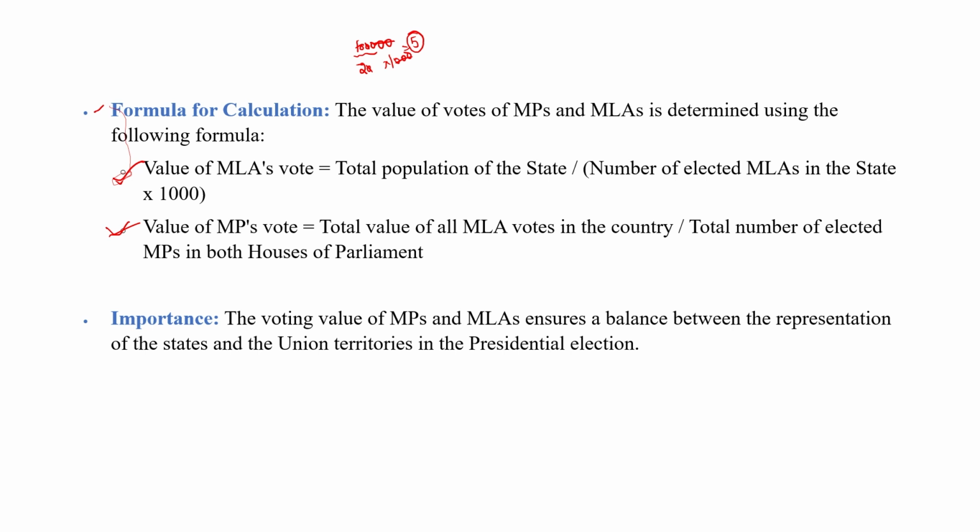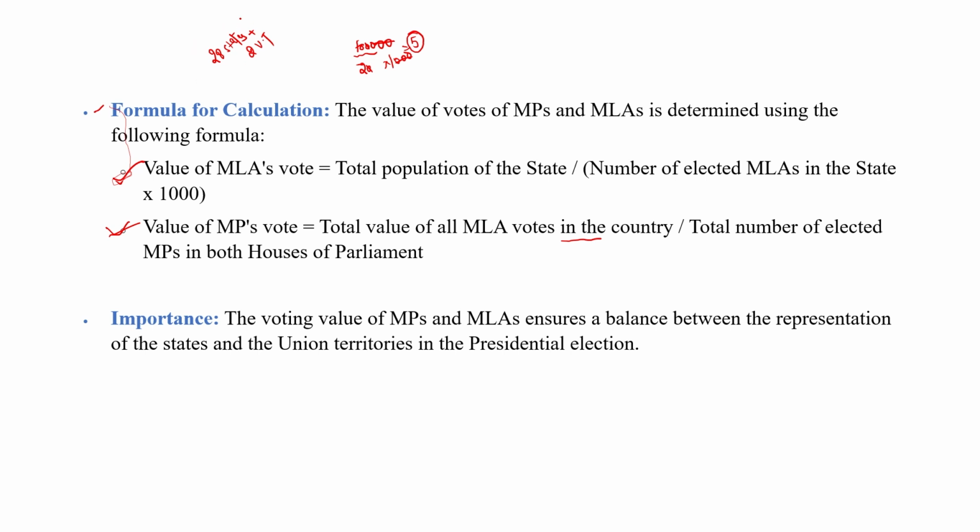The formula is the total value of all MLAs' votes in the country divided by the total number of elected MPs in both the houses. Let's suppose there are 28 states that participate in the president election plus 2 union territories' MLAs.